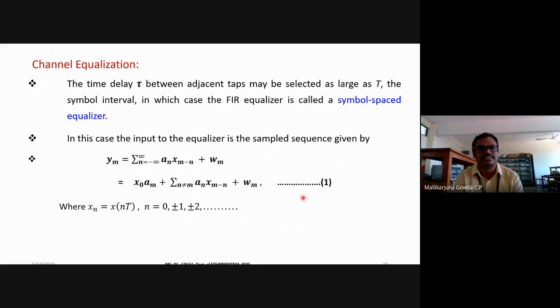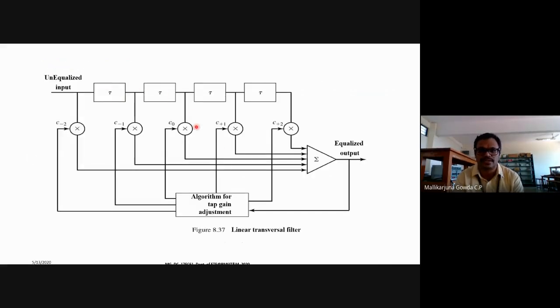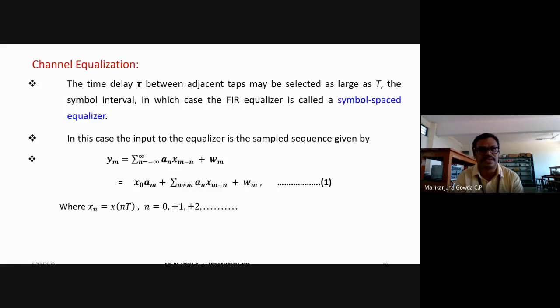Here what I was telling is that time delay, right? Each block I have written in the previous case is tau. So that is the time delay between the adjacent taps. If the time delay between the adjacent taps is selected as large as the symbol duration, where T is the symbol duration, in such a case we call that FIR equalizer a symbol spaced equalizer. So if the time delay between the adjacent taps is larger than the symbol duration, such an FIR equalizer is known as the symbol spaced equalizer.